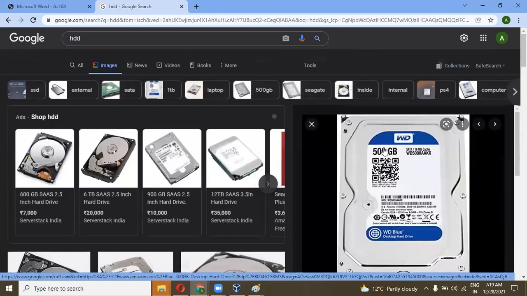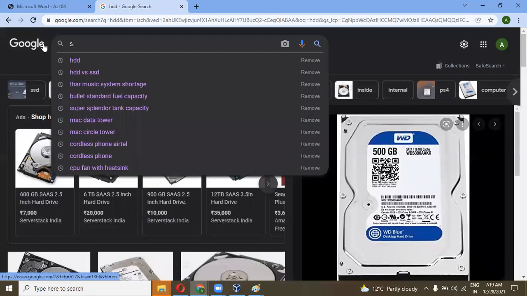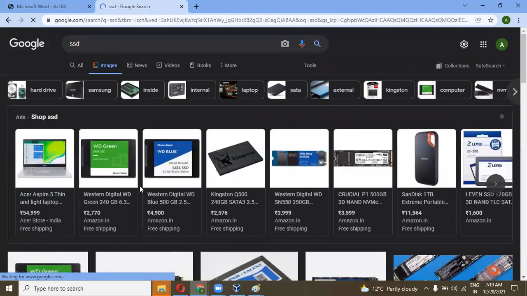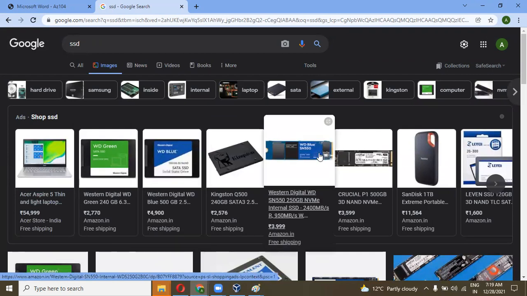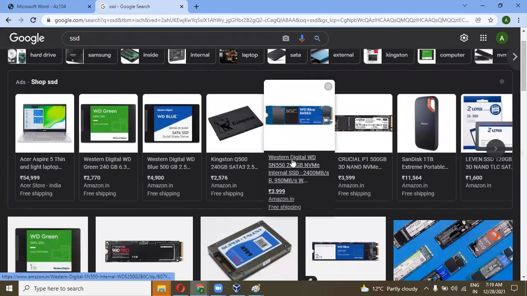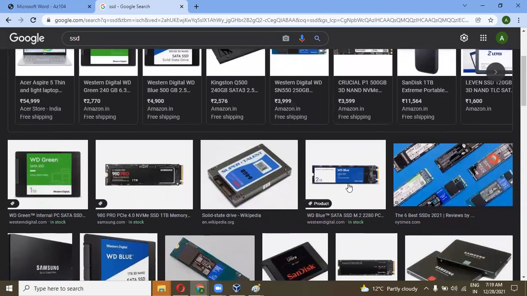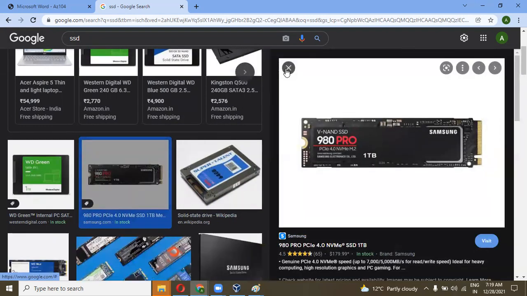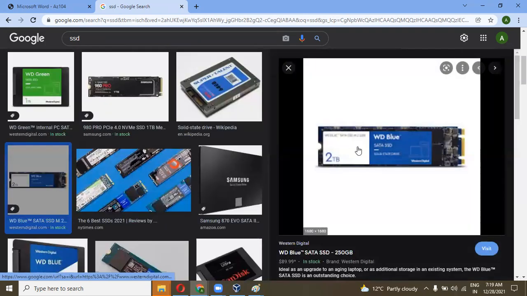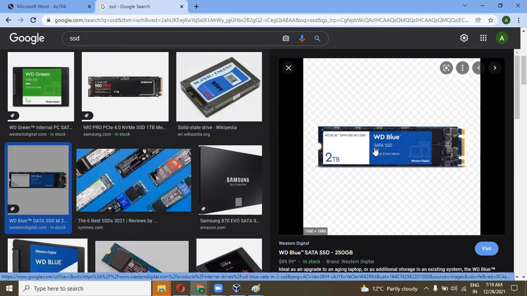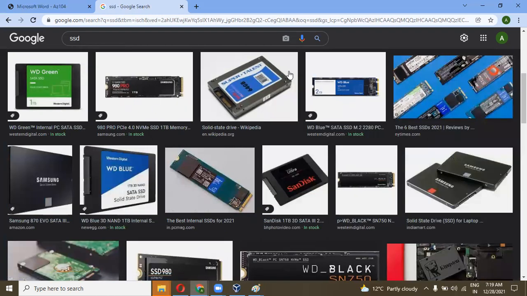For more about the HDD, these are the HDD. For SSD, you can search here. There are three types of SSD. One is this, another one is this, and another one is M2. These are two different slots. This one is used in the Apple, and this one is used in the normal laptop. Like in my laptop, I used this one.